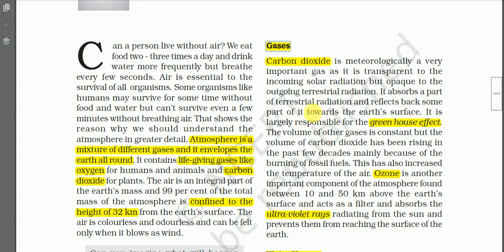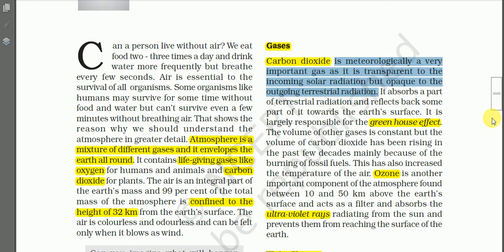Now let us read in detail. Carbon dioxide is meteorologically a very important gas, as it is transparent to the incoming solar radiation but opaque to the outgoing terrestrial radiation.